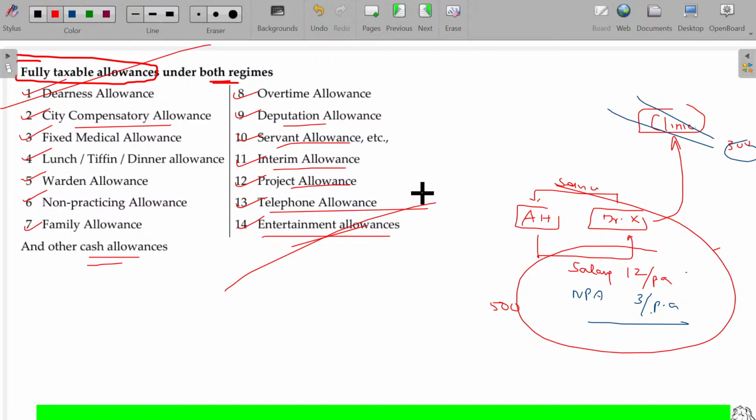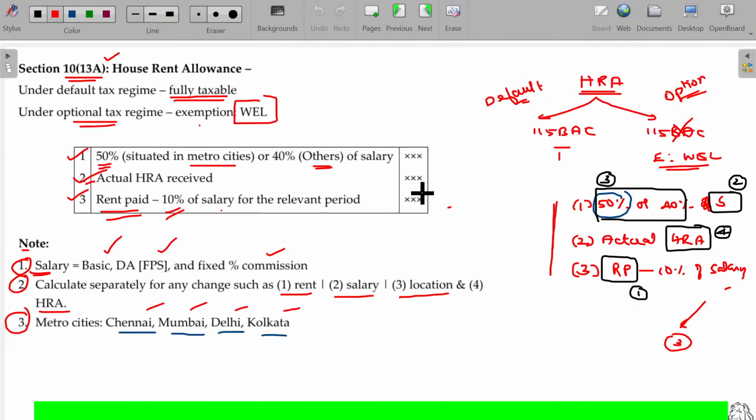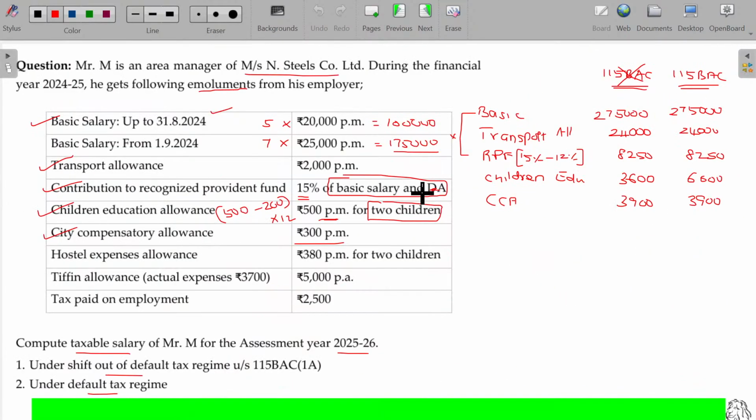Sir, what about that high altitude? Those things are very rare in your questions, right? You no need to worry about that. 3,600. Okay. Then we'll move on to the next one.